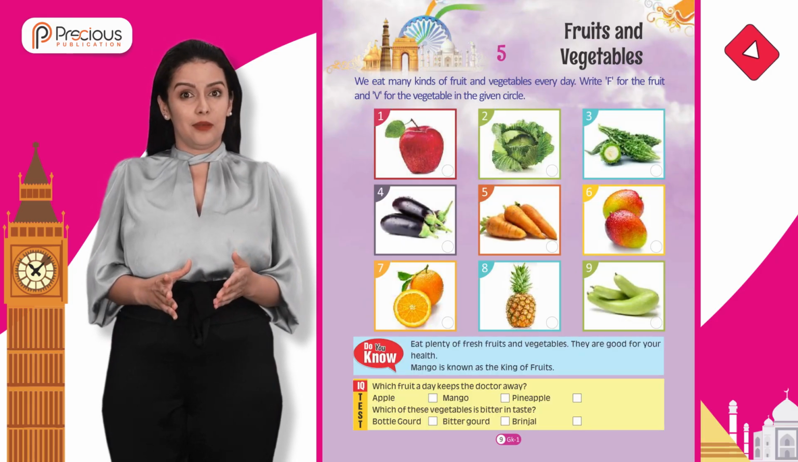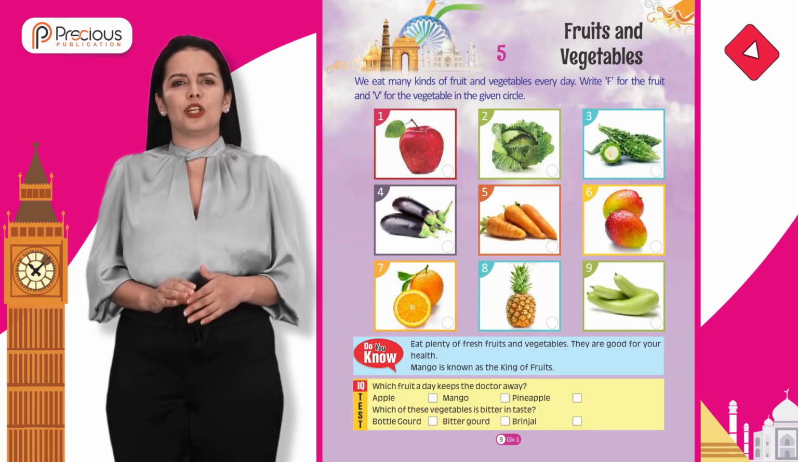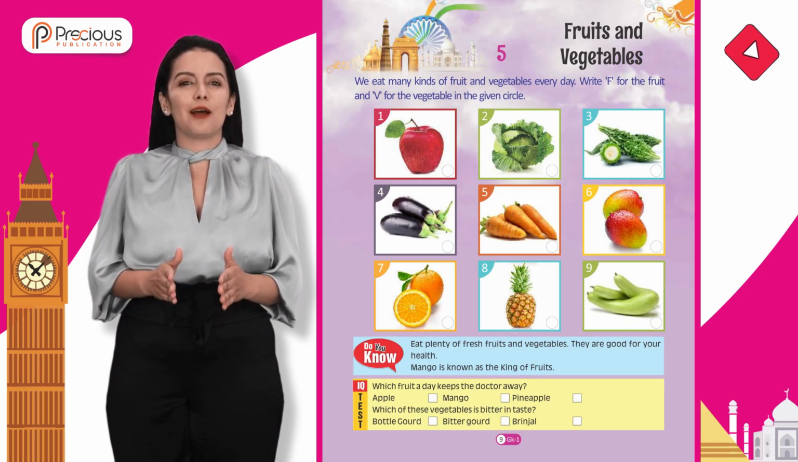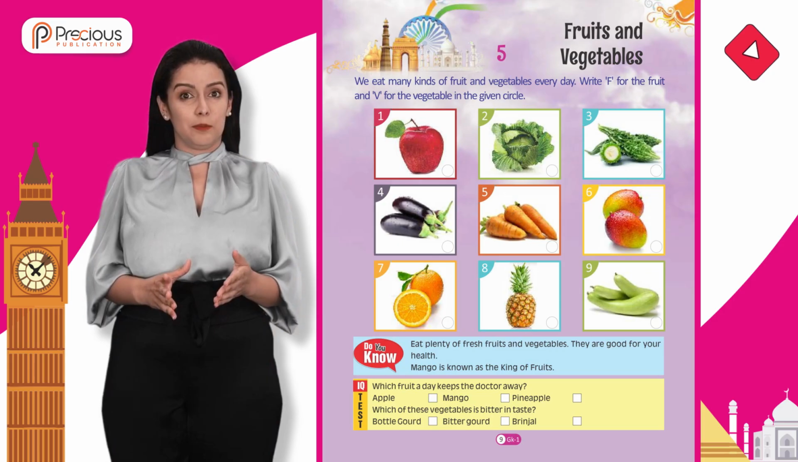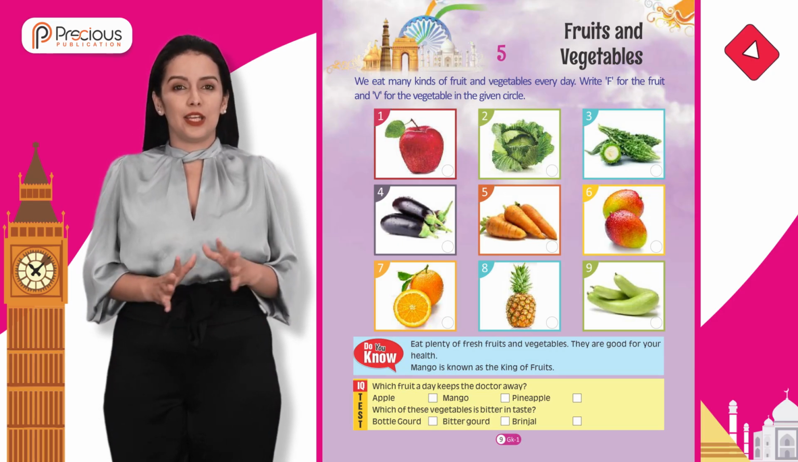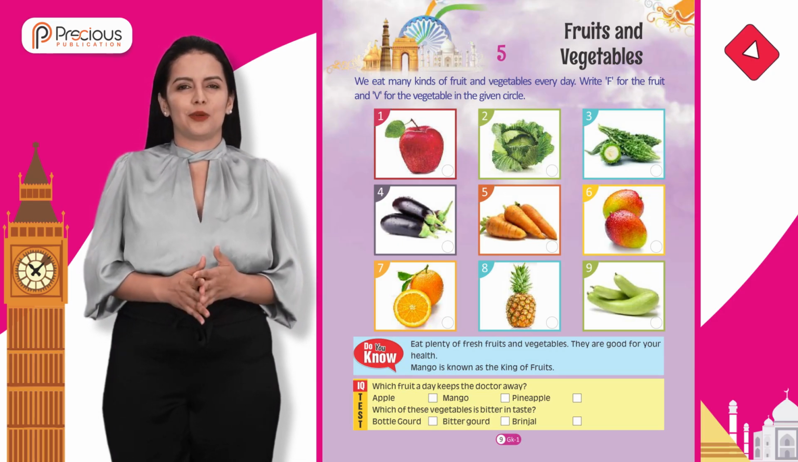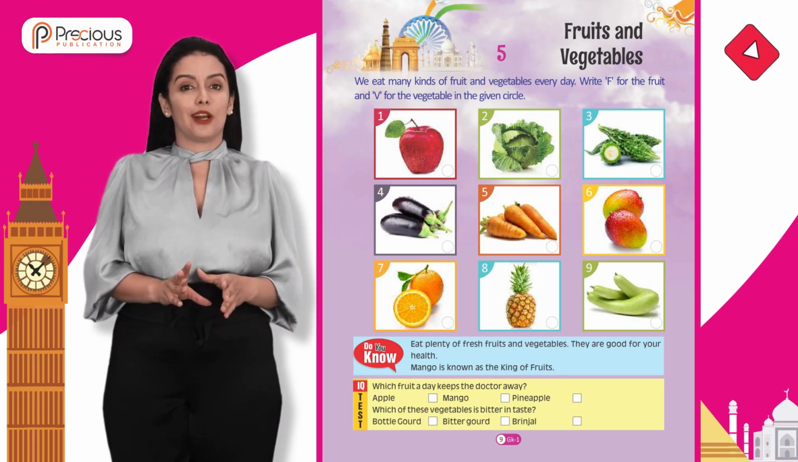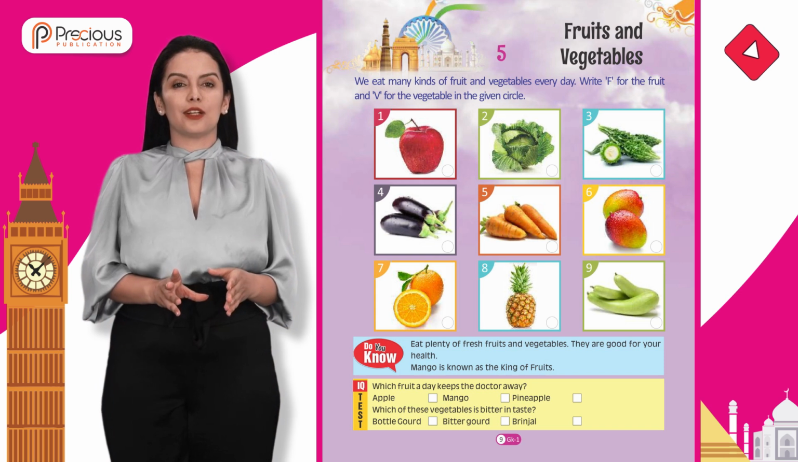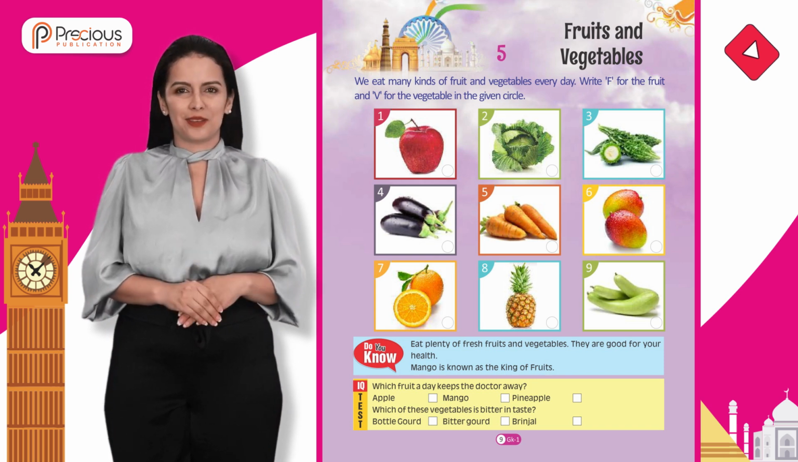Chapter 5. Fruits and Vegetables. We eat many kinds of fruit and vegetables every day. Write F for the fruit and V for the vegetable in the given circle. Do you know? Eat plenty of fresh fruits and vegetables. They are good for your health.